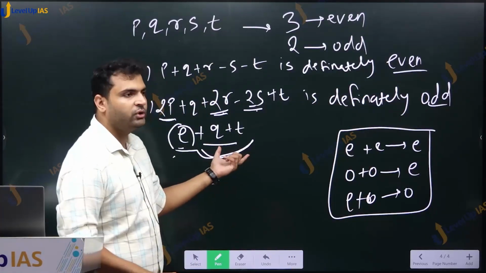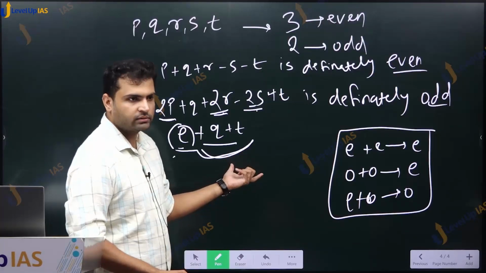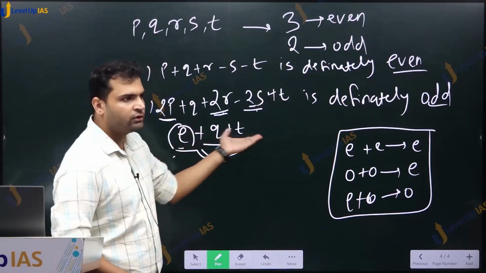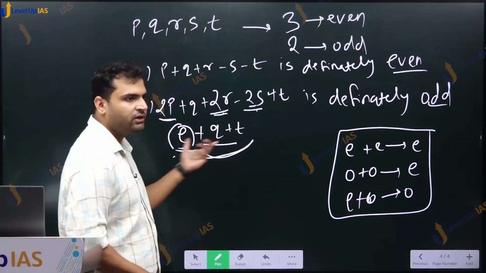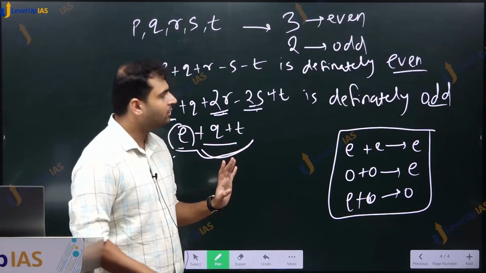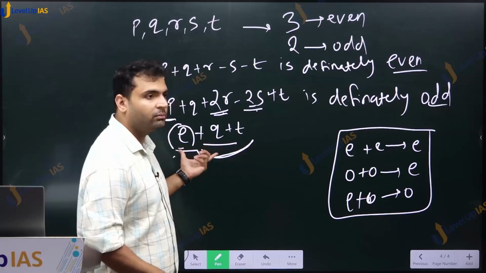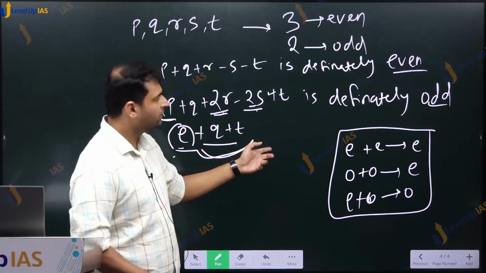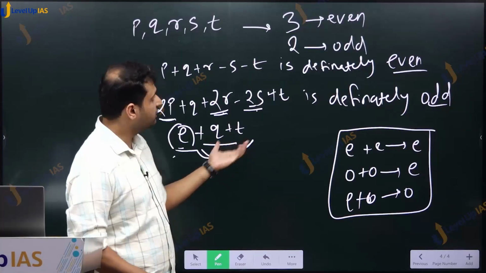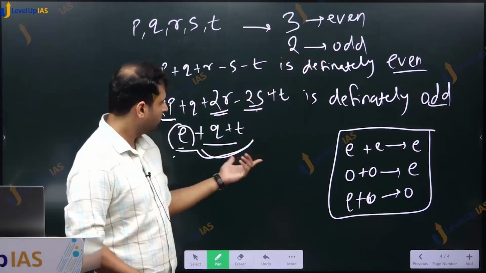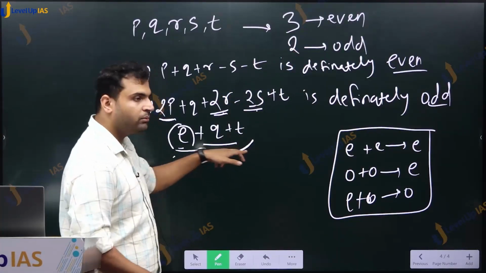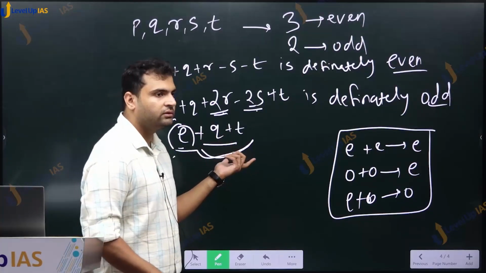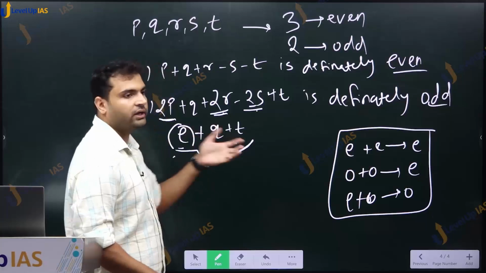Can this q plus t be odd? Yes, possible. Because we have 3 even, 2 odd. Maybe q is even, t is odd, and we'll have odd plus even, an odd number. Possible. But is it possible that it is an even number? We have even number plus q plus t. If both are odd, is it possible for both of them to be odd? Yes. Then we'll have even number, and even plus even is even, or both of them can be even. Then even plus even, again even.